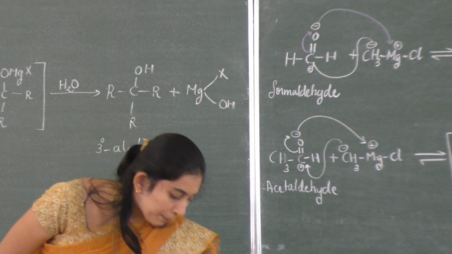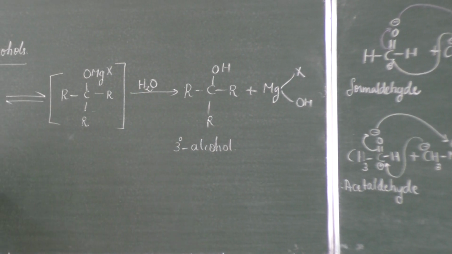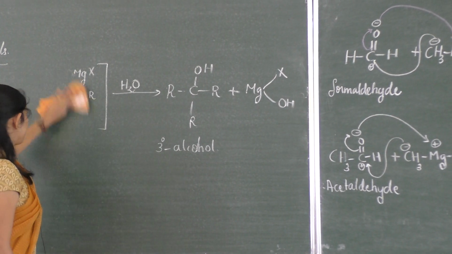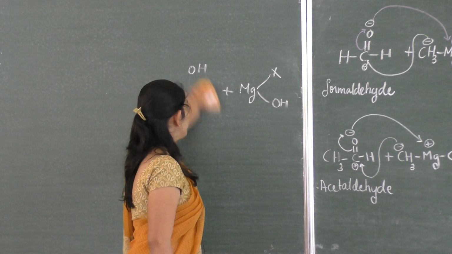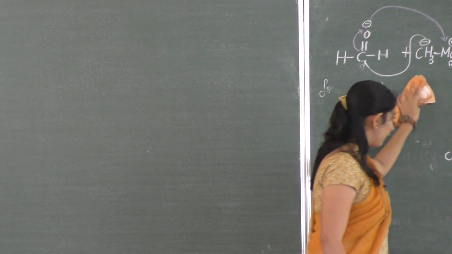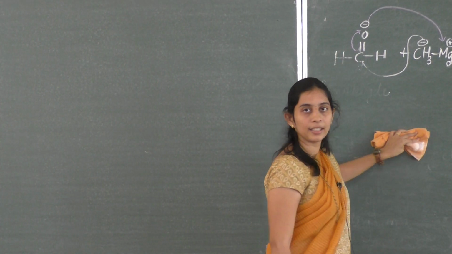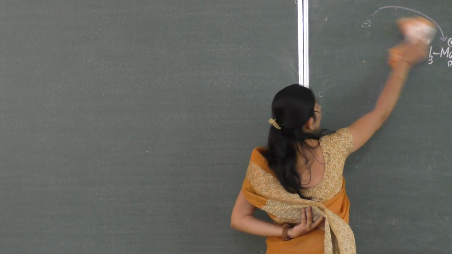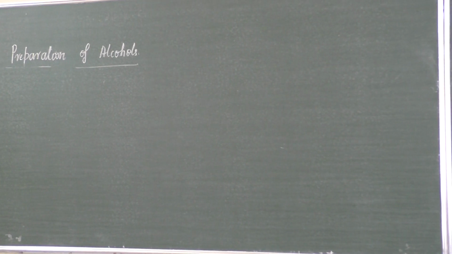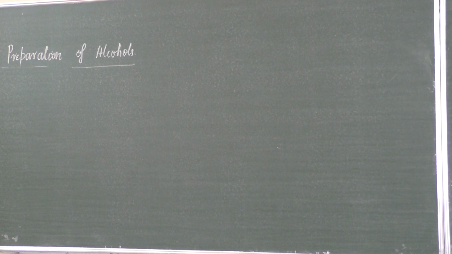Next, one more method of preparation is there. That is, how can you prepare an alcohol by a reduction process? What is meant by reduction? Reduction is the one where you have to add hydrogen, isn't it? Reduction in the sense you have to add hydrogen. So, if you add hydrogen to the reactant, it will undergo the process called reduction. So one can get an alcohol.